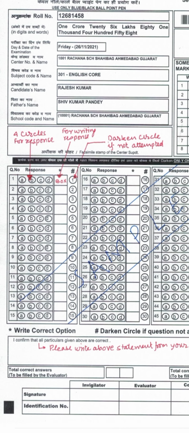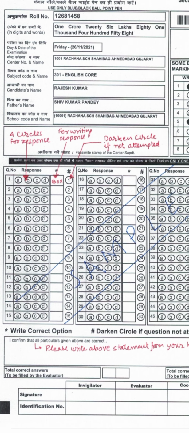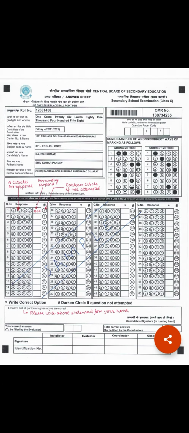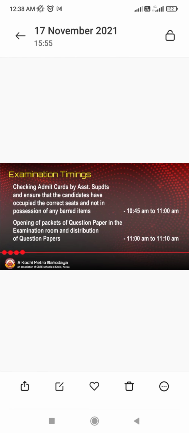At last, here is the invigilator signature and ID number. We will put our signature and we won't write our name. Instead of our name, there will be a number given to all of us. We'll write that number.